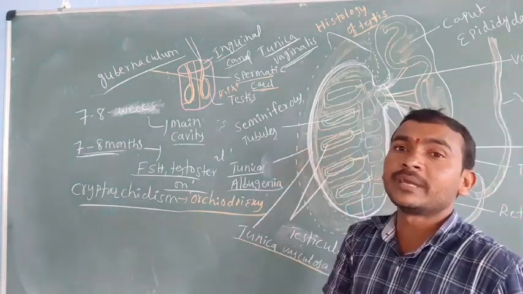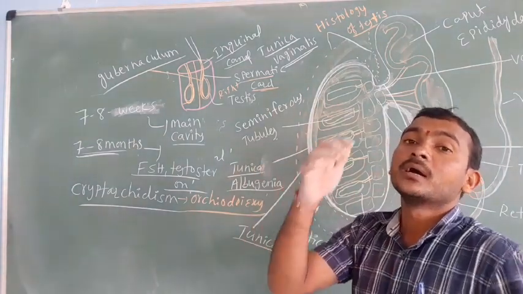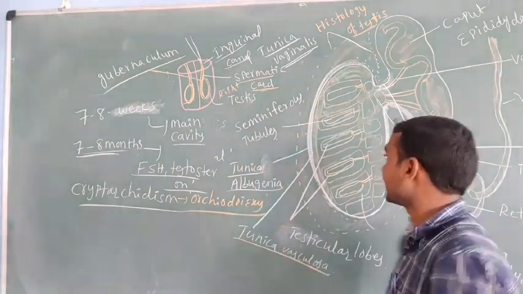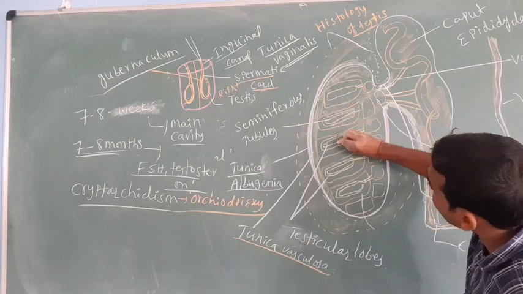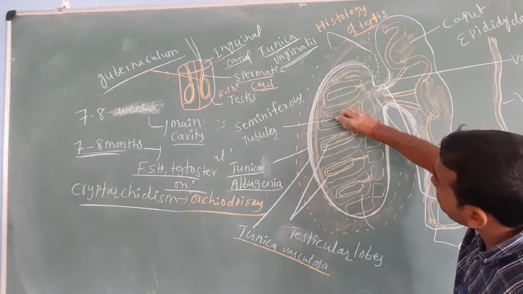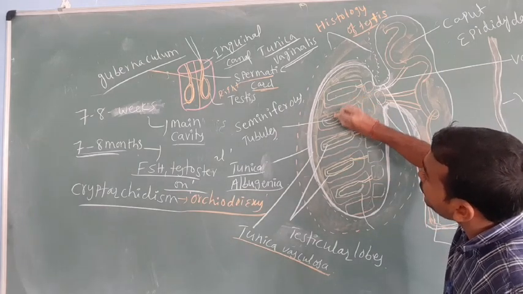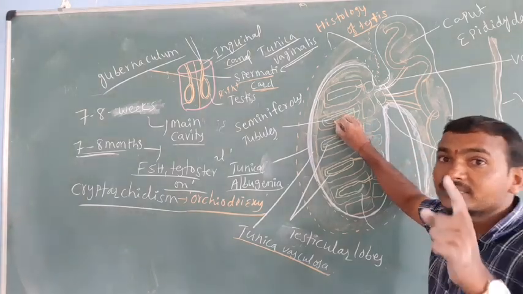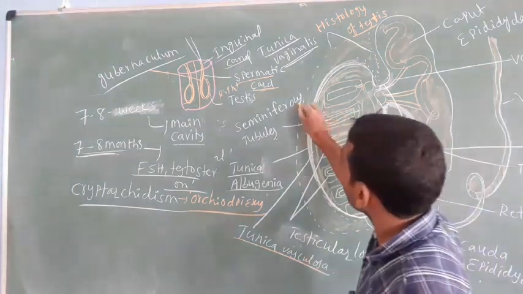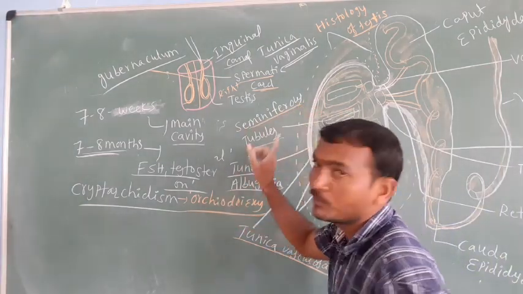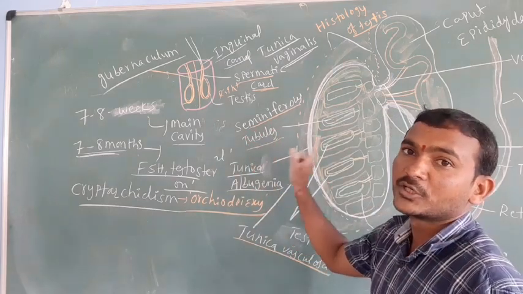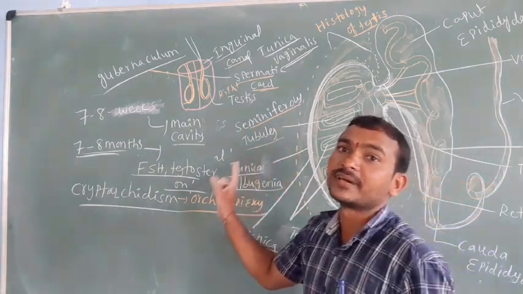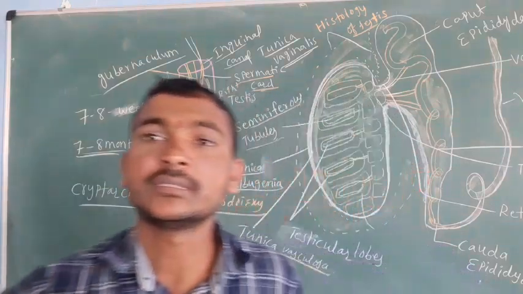In each compartment there are a number of convoluted tubules. These convoluted tubules are called seminiferous tubules.